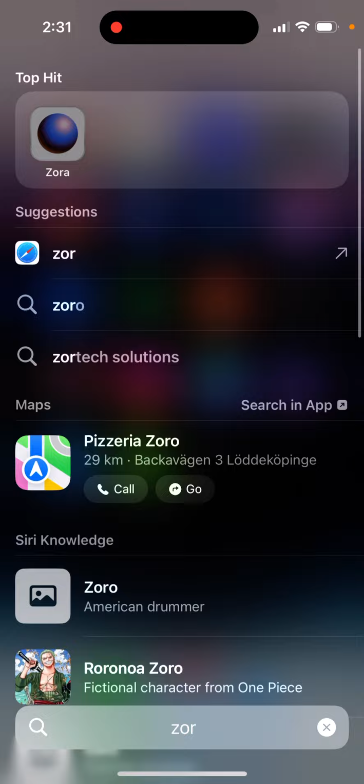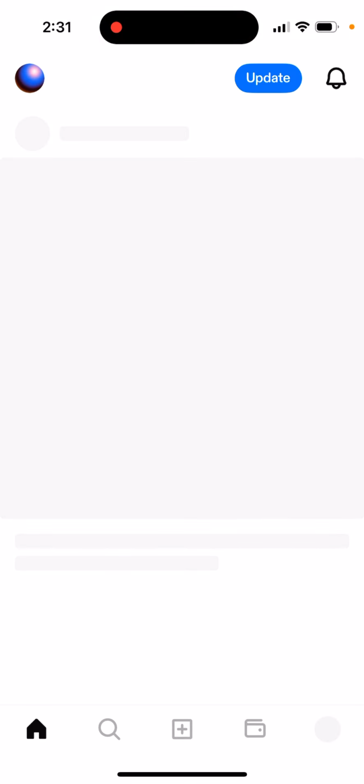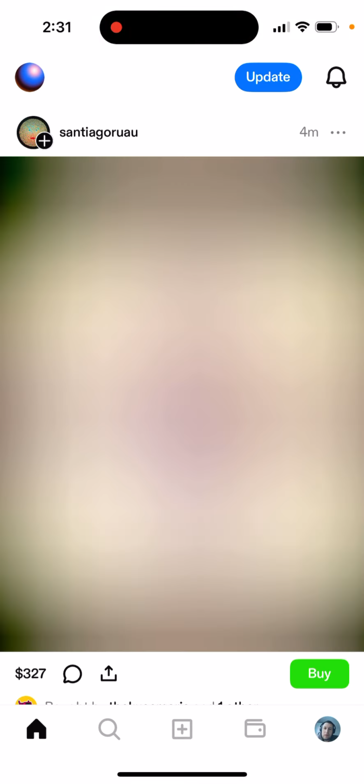How to make money on Zora app. So here is Zora app. It's a new social media app, but it has a Web3 vibe, meaning that you create content here and then people buy content, invest in your content, and then you make money.